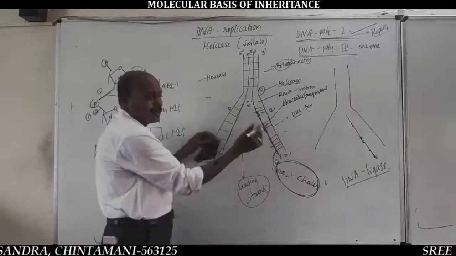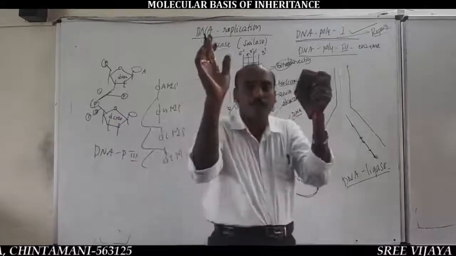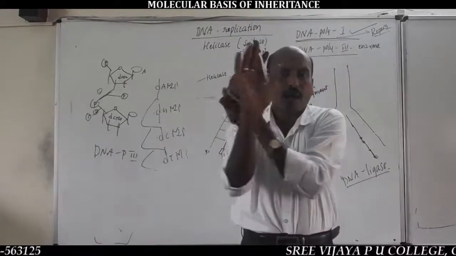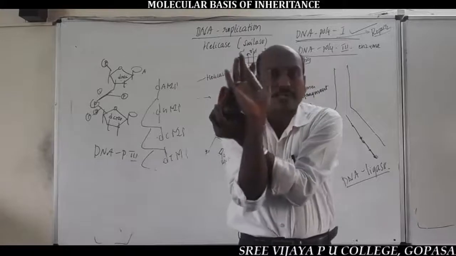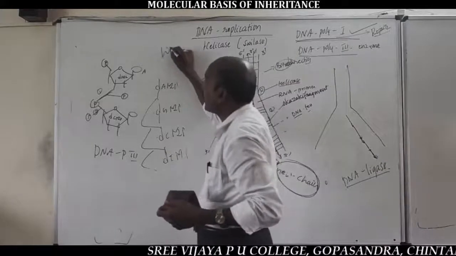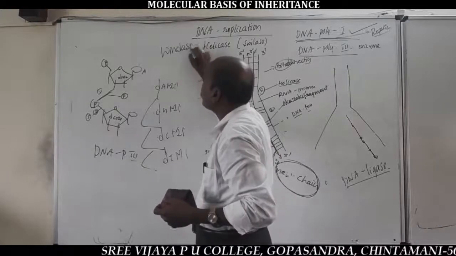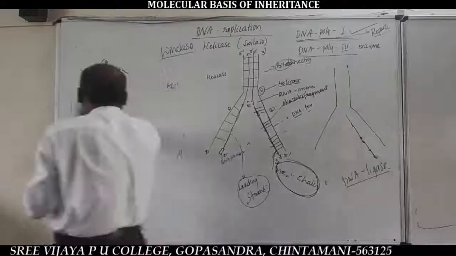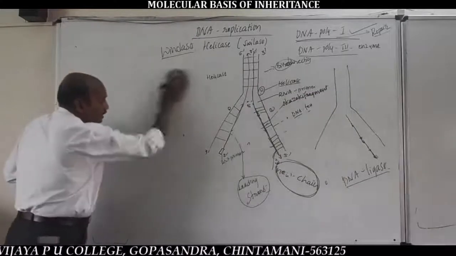See here, each daughter DNA molecule is again coiled towards the right hand direction, the clockwise direction, in presence of the winding enzyme.